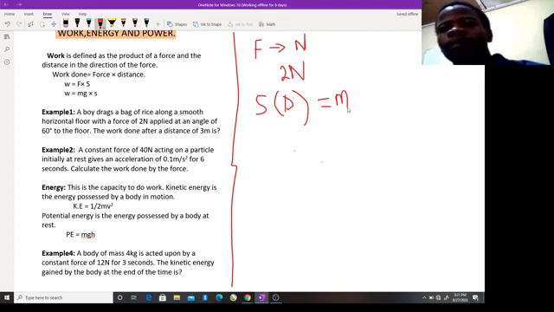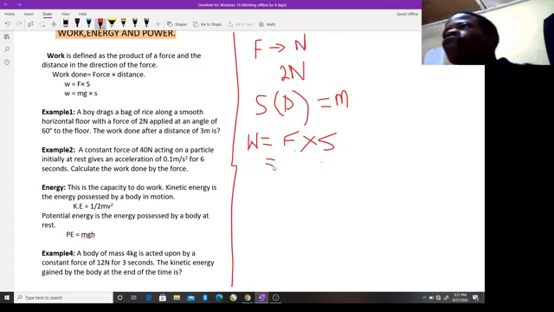Can we move on? So when I say this, work done is denoted by capital letter W, and that will be force times the distance. And what is our force? Force itself is equal to the mass of the body times the acceleration on that body. So we can still write force as mass